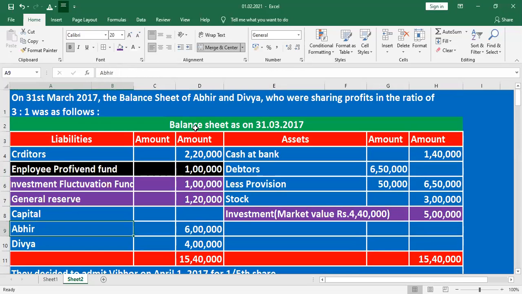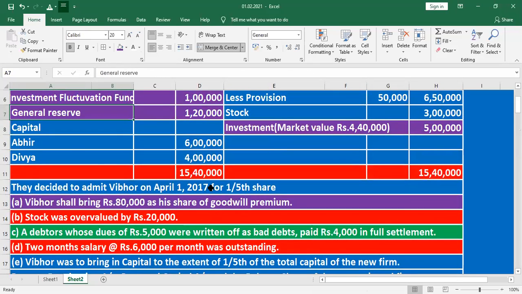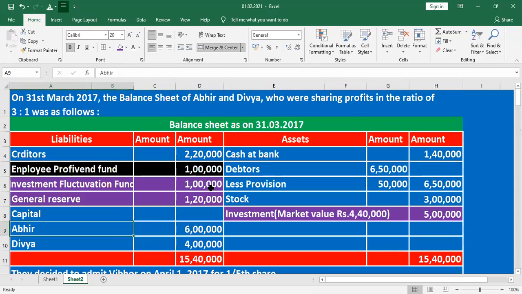Go through the old balance sheet. Here in the old balance sheet they are given capital: Abir capital 6 lakh, Divya capital 4 lakh. Opening balance, balance brought down, 6 lakh, 4 lakh. What else? Any undistributed profit, the accumulated profit given in the old balance sheet will be distributed to old partners in the old profit sharing ratio.